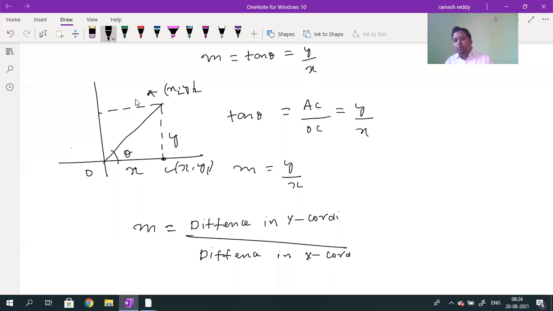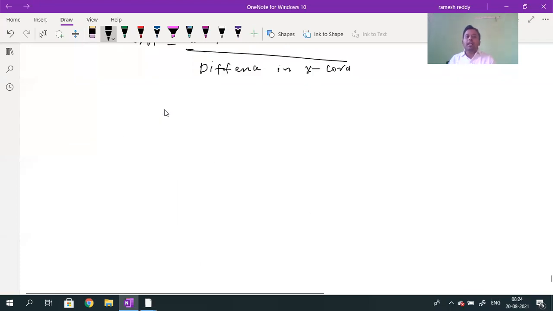Sir, why did you draw the perpendicular lines? If we can find tan theta directly, why did I draw the perpendicular line? To indicate why it is y, so you come to know that the y distance will be equal to y. And few members are asking, sir, why did you write y2 minus y1 divided by x2 minus x1?